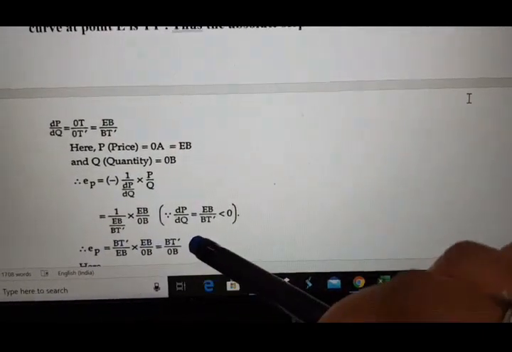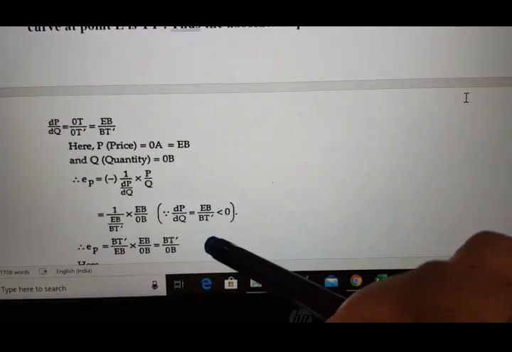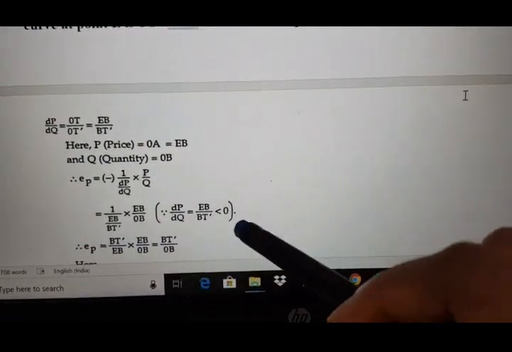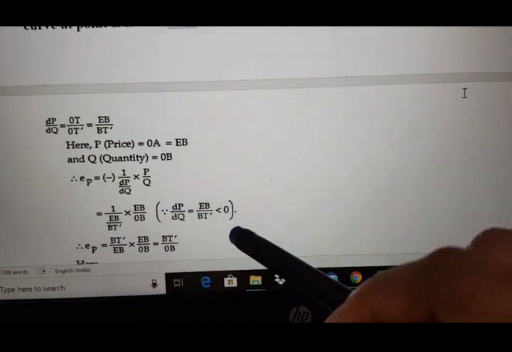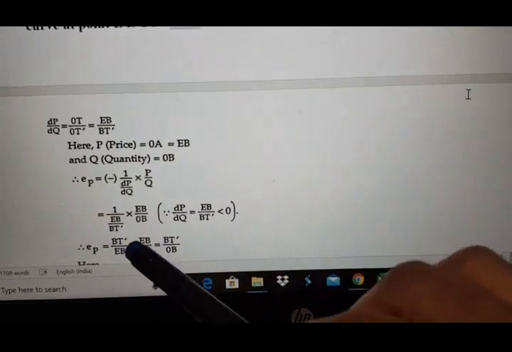Now here EB by BT' should be less than 0. Next one is what?